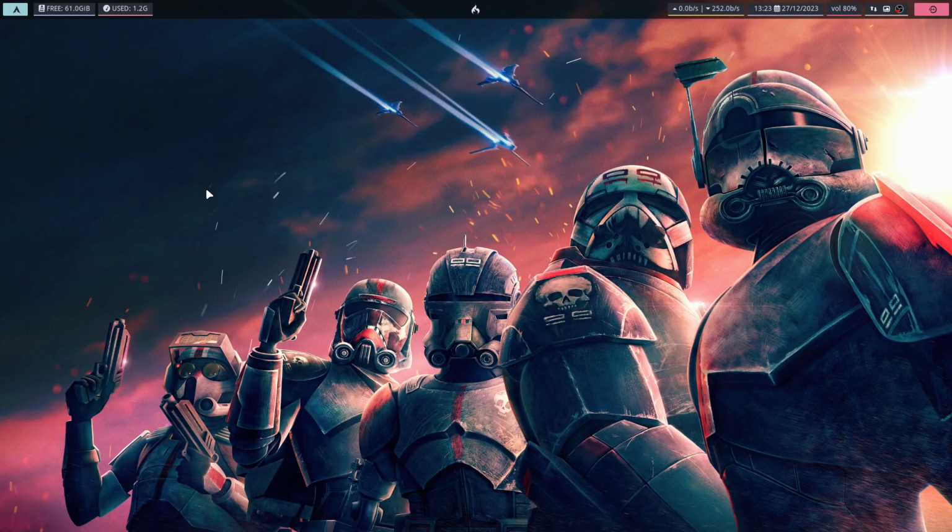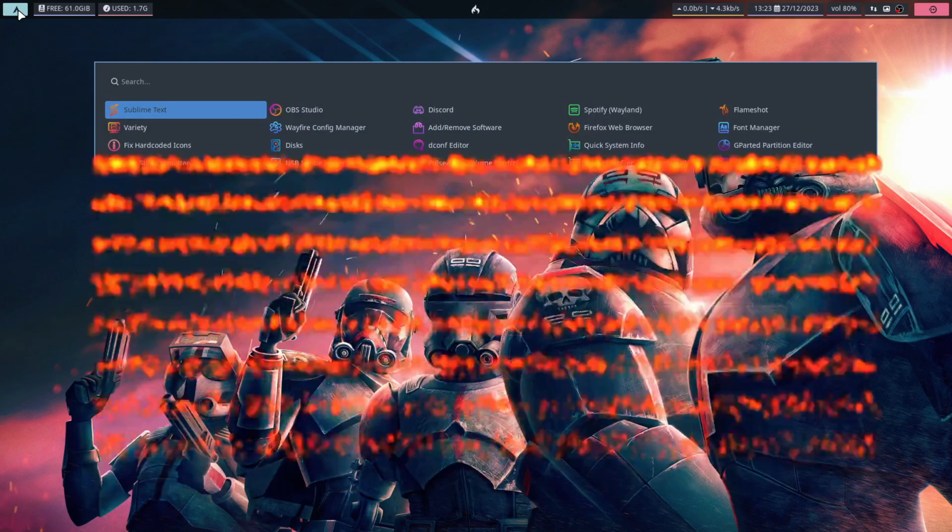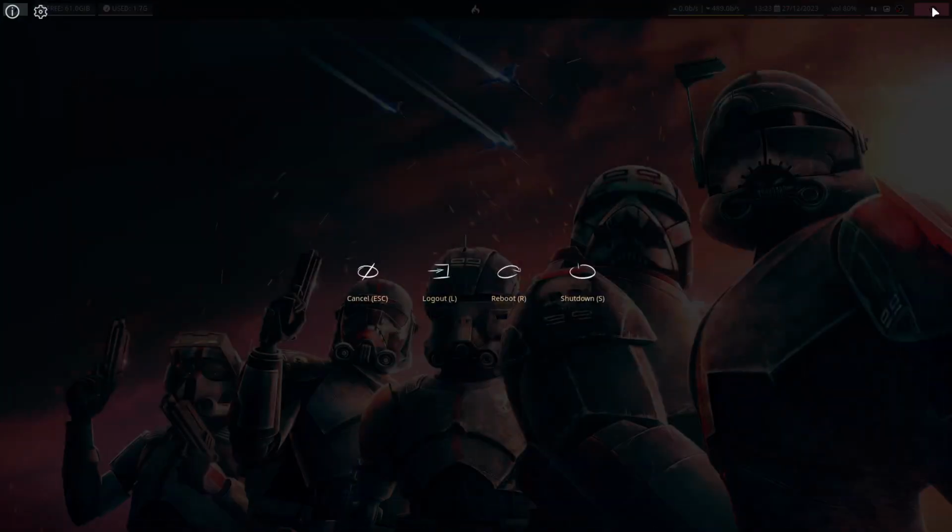Next thing we might need is, how do I navigate around this thing? First of all, if you are a senior ArcoLinux user, all the key bindings are exactly the same. That means for us, what's important? Well, first of all, there is a menu. That's it, right? You can launch an application and you can exit, also important.